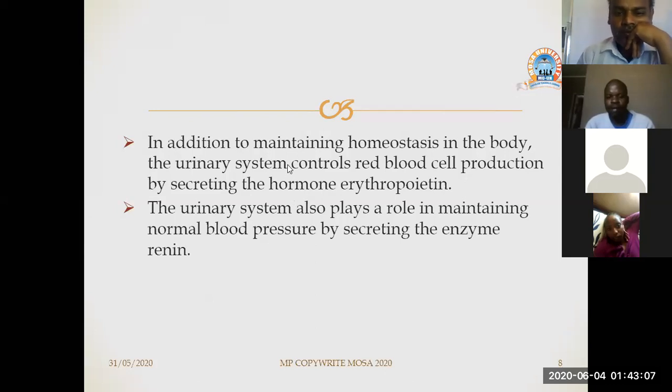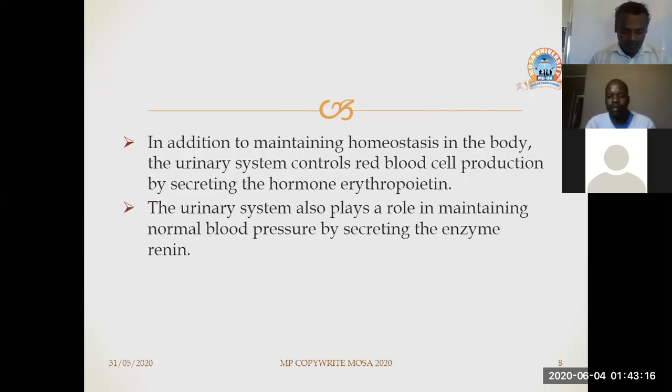As a result, someone may present with high blood pressure. And this is the reason why in most cases, drugs like furosemide or Lasix are given to improve urine excretion so that there is maintenance of fluids circulating in the circulation, to reduce blood pressure.